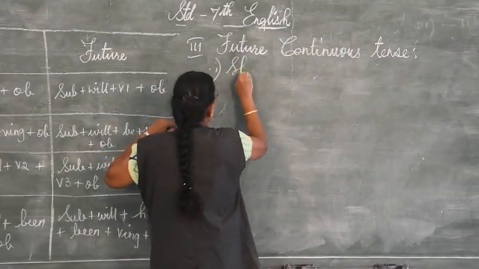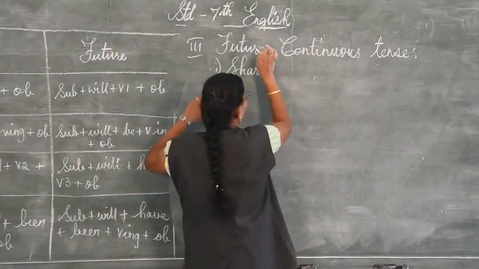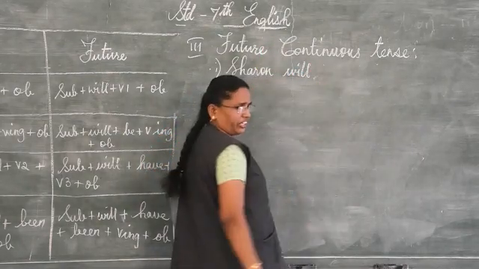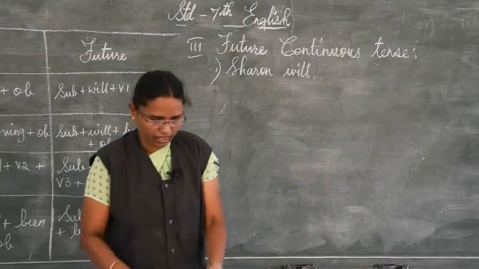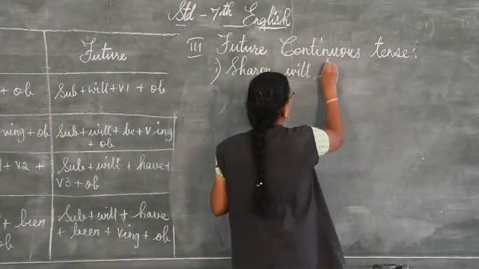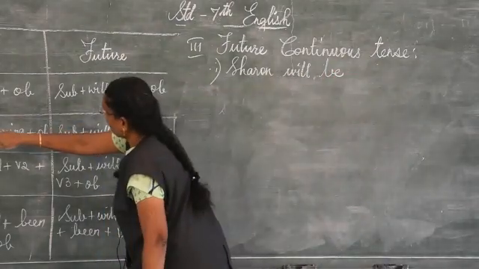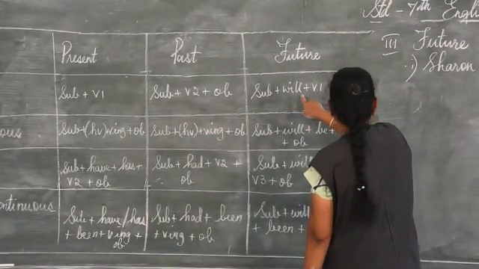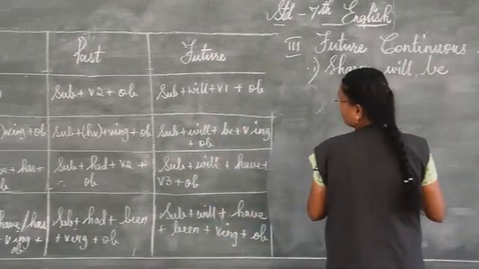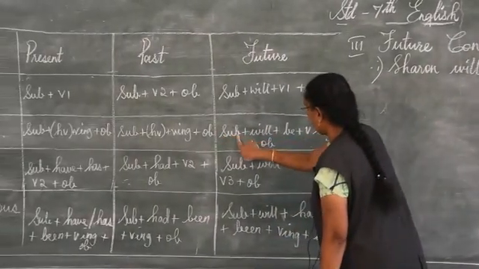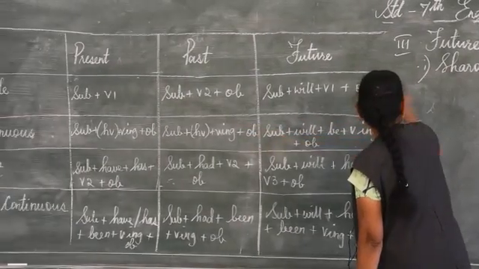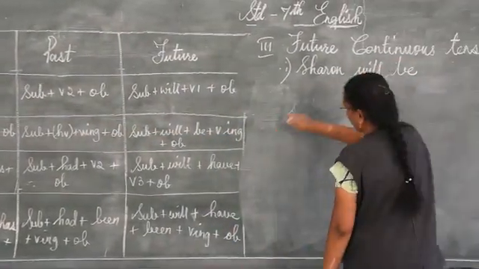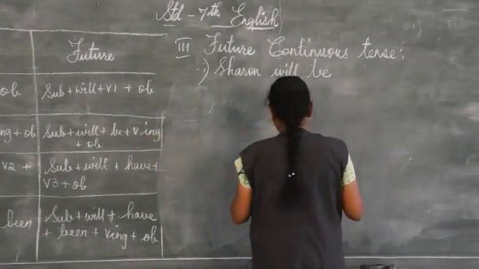Okay, Sharon, future, what is the key word? Will, continuous, okay, will be. See here, continuous. The subject is Sharon, will be, verb plus ing, what is that I dictated?